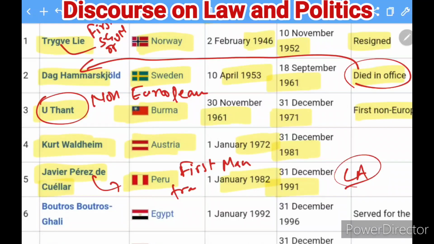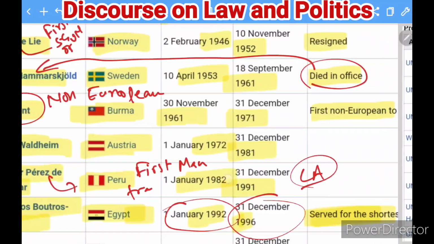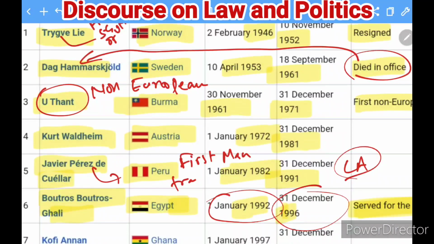Now the next Secretary General is Boutros Ghali, a man belonging to Egypt. He remained in office from 1992 till 1996, and he served the shortest term, almost 3 years like that. This is also a question which was asked: who was the Secretary General who served the shortest term? Then the answer is Boutros Ghali.